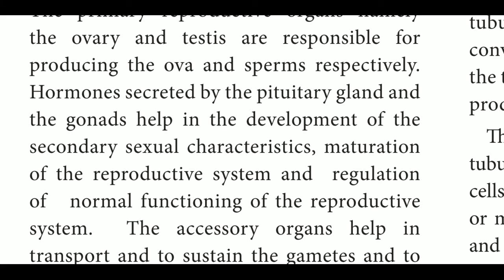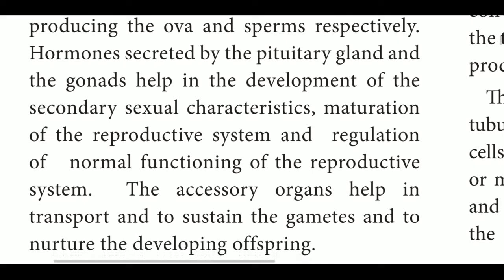Both are the primary reproductive organs. They play the major role in the formation of gametes like sperm and ovum or egg. The accessory organs help to transport and sustain the gametes and nourish the developing offspring. This is the function of the accessory organs.